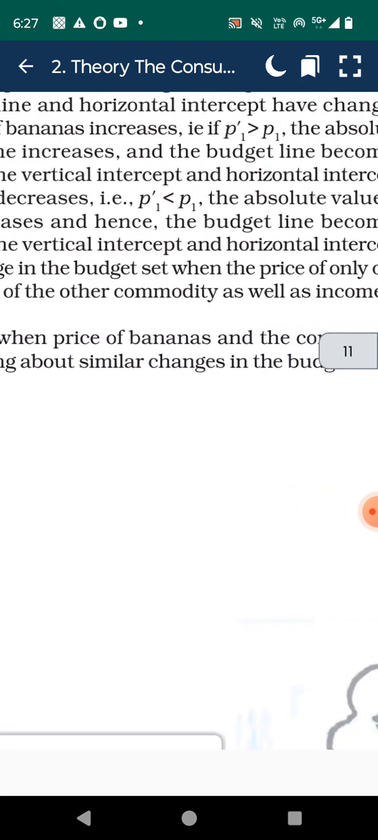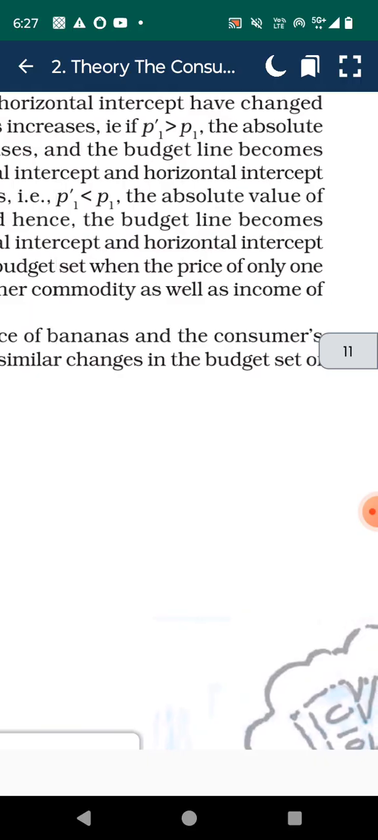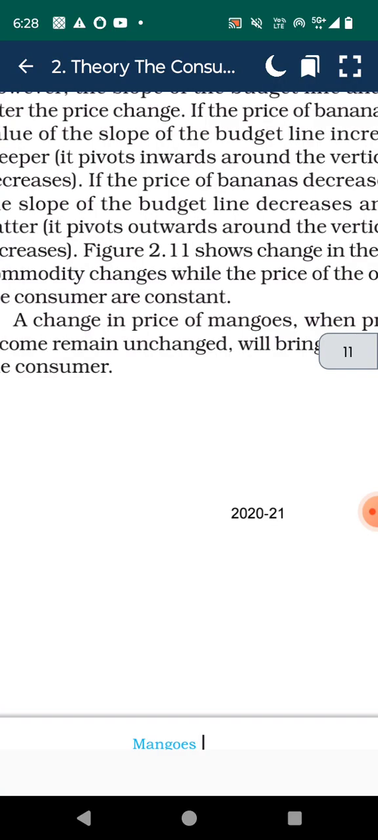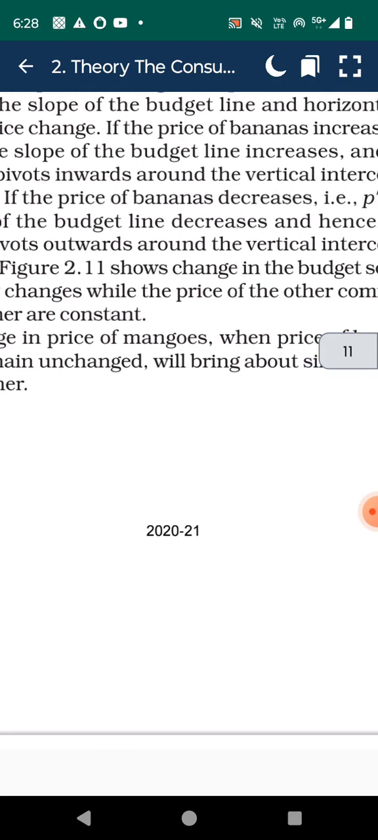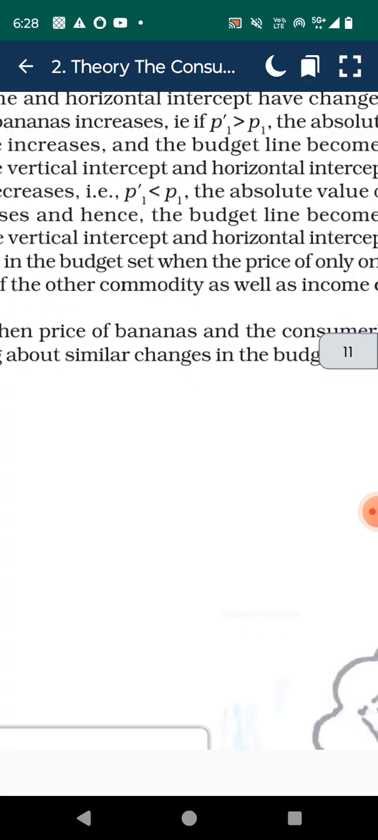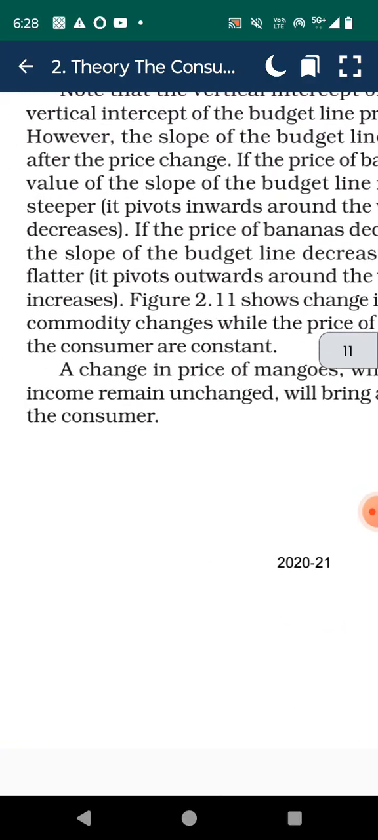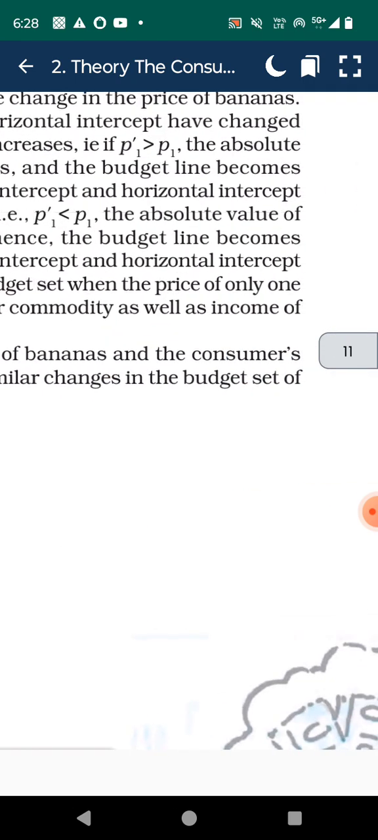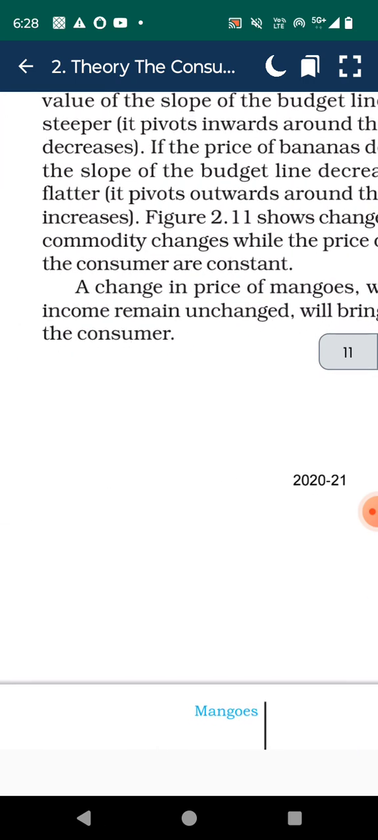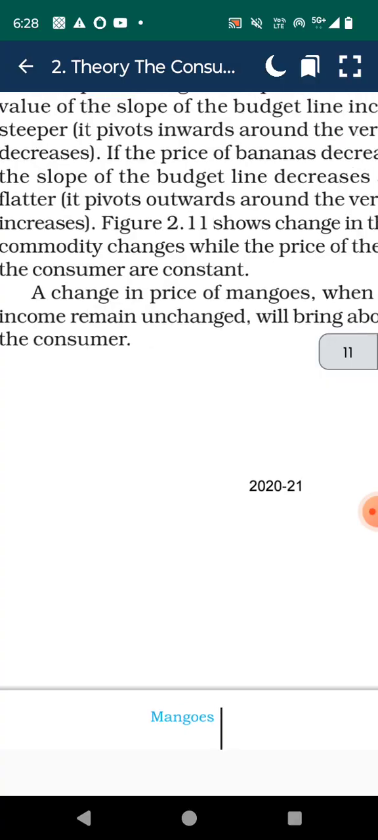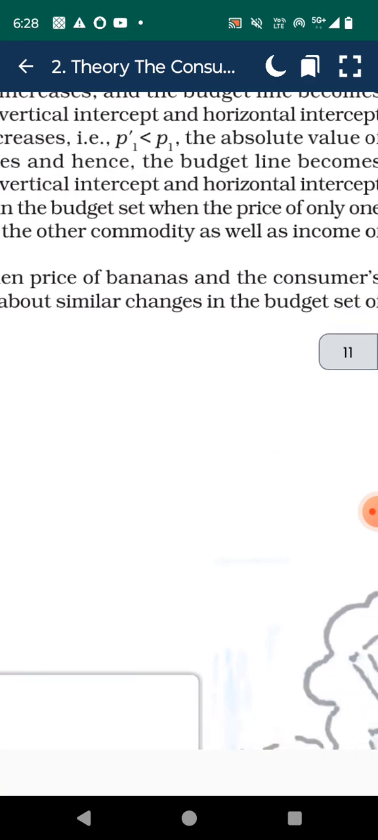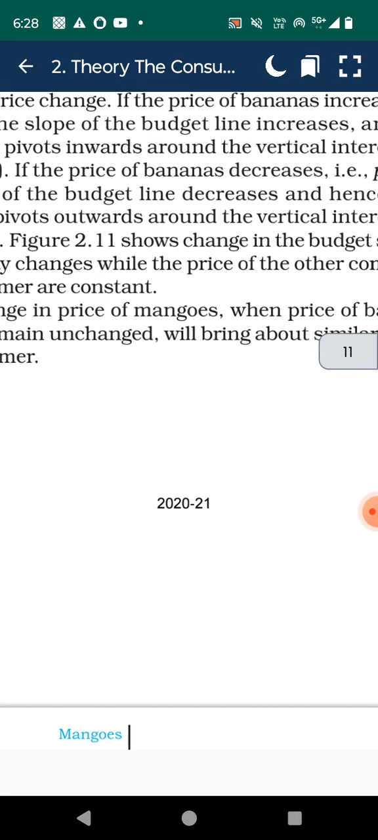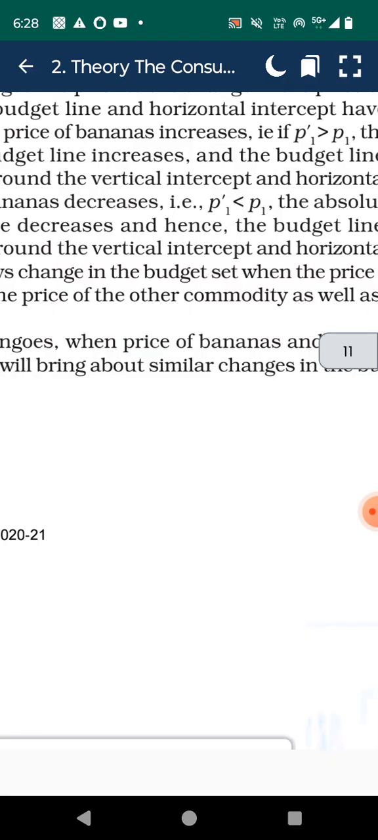If the price of banana increases, if p1 dash is greater than p1, the absolute value of the slope of the budget line increases, and the budget line becomes steeper. It pivots inward around the vertical intercept and the horizontal intercept decreases. If the price of the banana decreases,